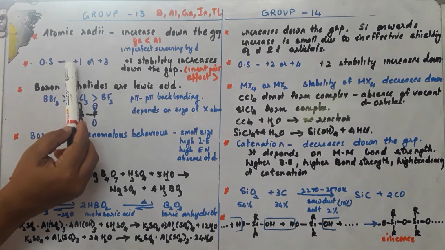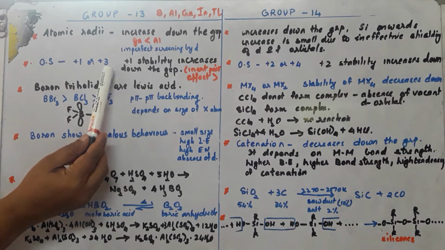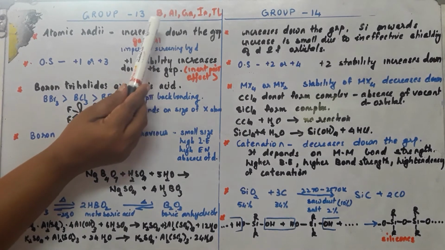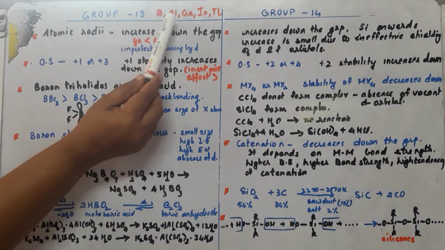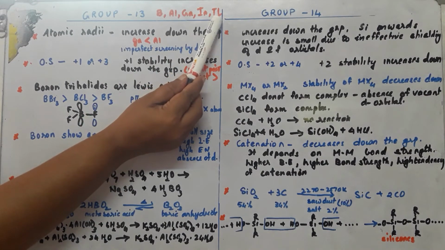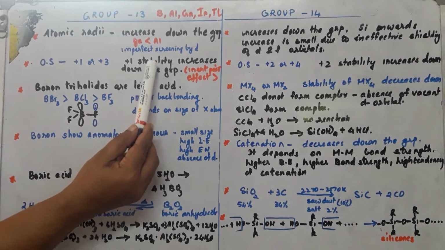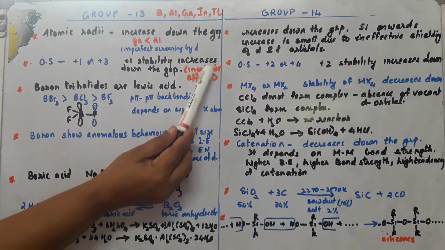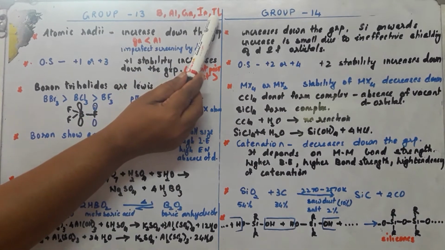Okay, now the second point is oxidation state. Group 13 elements can show oxidation states of +1 as well as +3. The elements at the top, boron and aluminium, show the +3 oxidation state more commonly, and it is more stable. But down the group we see that the +1 state is more stable. The +1 stability increases down the group, and that is due to the inert pair effect.